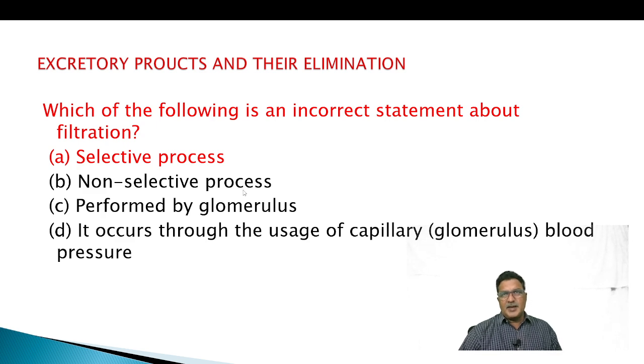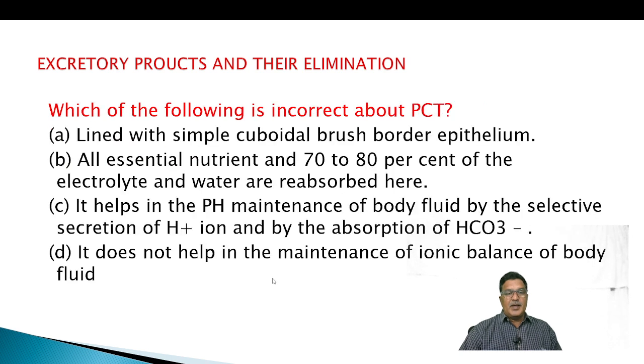Useful substances have a high threshold, non-useful substances a low threshold, and all are dumped into the renal tubule. It is performed by the glomerulus. It occurs through capillary blood pressure: glomerular blood capillary pressure created by the diameter difference between the afferent and efferent arteriole facilitates it.